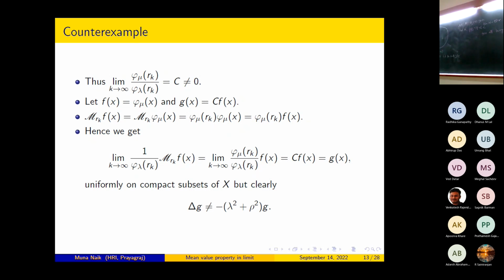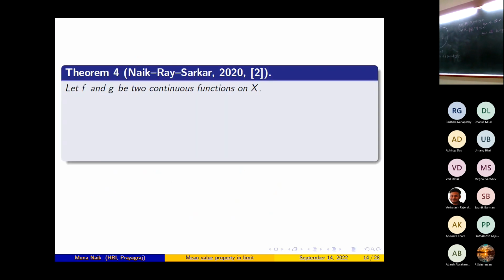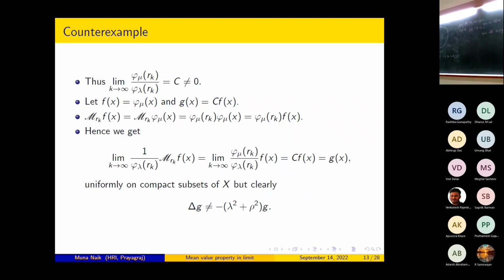Clearly delta g is not equal to minus (lambda square plus rho square) g, because delta g is equal to minus (mu square plus rho square) g, and we have taken lambda not equal to plus or minus mu. So we cannot replace the continuous limit by an arbitrary sequence. Now this is the result I have described for the sphere average. Analogous results hold true for the ball average as well.